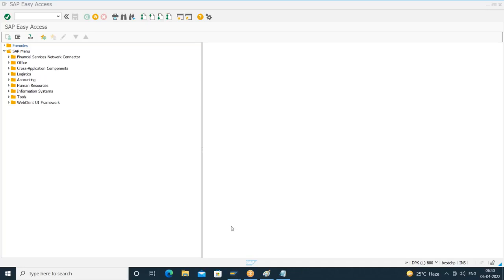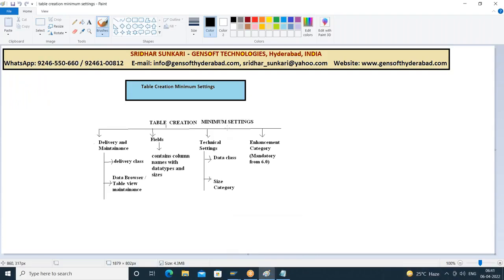So before we create, we have to analyze the fields. Like I want to create employee number, employee name, employee designation. For employee number, let us give it as integer. Employee name and designation is what? Character. So whether we create the table fields by using direct data types or by using data elements and domains, the minimum settings that we configure will be the same. Okay. So let us create that.